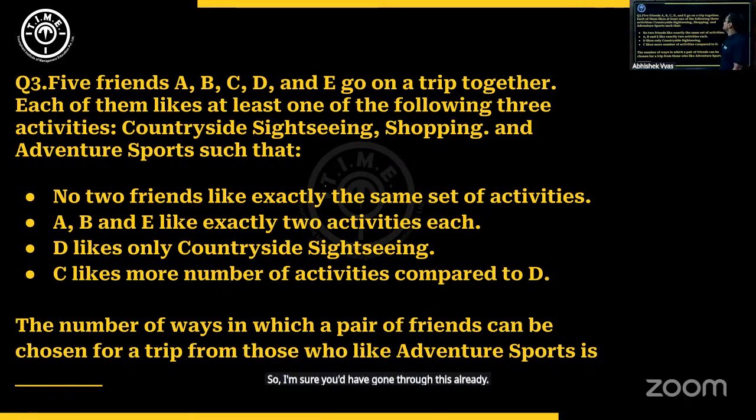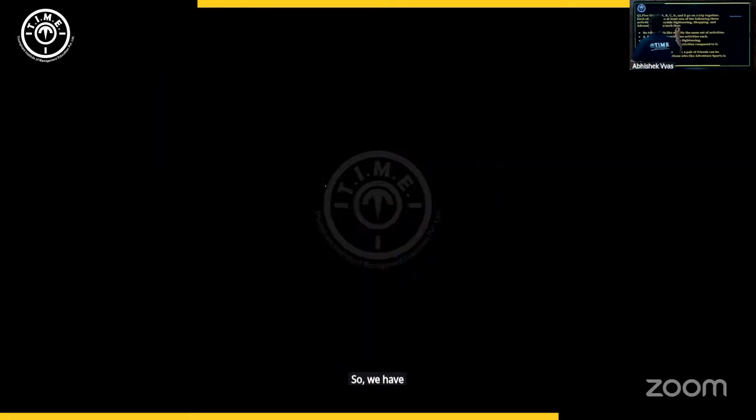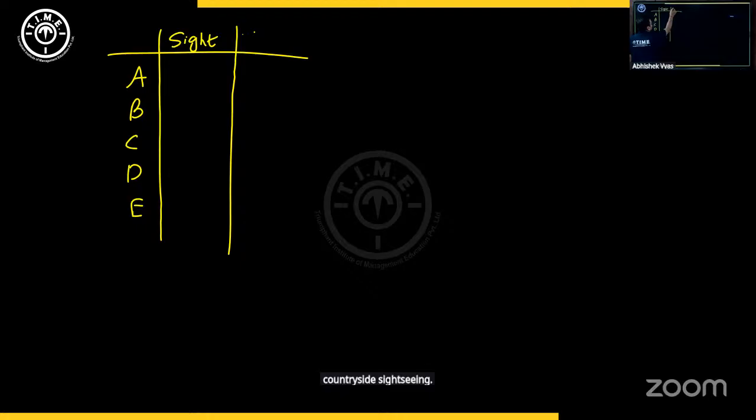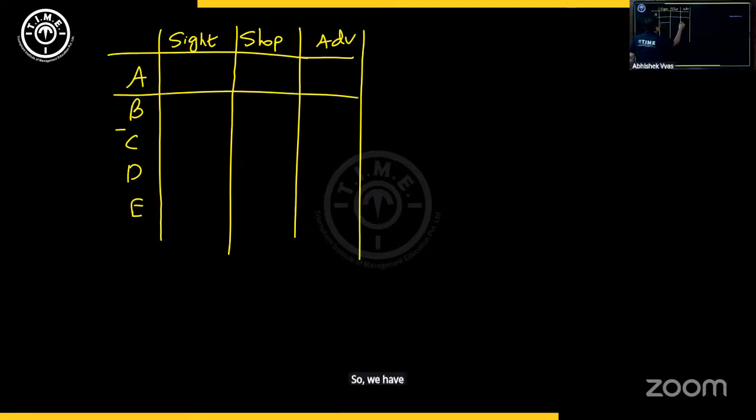5 friends A, B, C, D, E go on a trip together. Each of them likes at least one of the following 3 activities: countryside sightseeing, shopping, and adventure sports. So we have 5 friends. And we have 3 activities. The 3 activities are countryside sightseeing, shopping, and adventure sports. So we have 5 people and 3 activities.